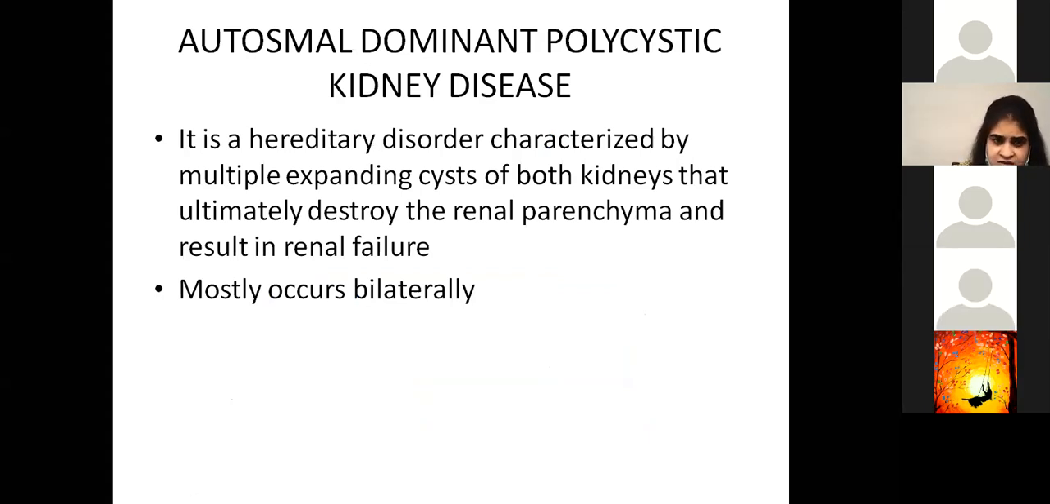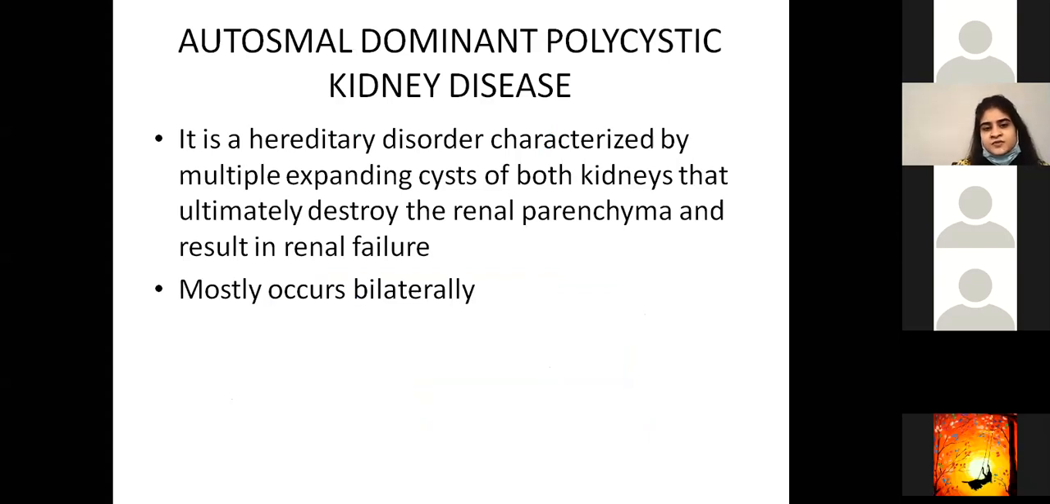So what is it? It is a hereditary disorder characterized by multiple expanding cysts of both kidneys that ultimately destroy the renal parenchyma and result in renal failure. And this one mostly occurs bilaterally. So there are 2-3 things that you can highlight in this definition. Number 1, that it's multiple, expanding and occurs bilaterally. Number 2, it destroys the renal parenchyma. And number 3, it results in renal failure. So these are the things that can be highlighted in the definition on this particular slide.